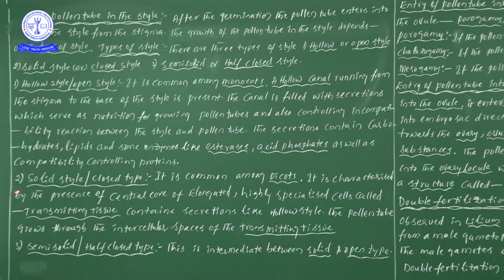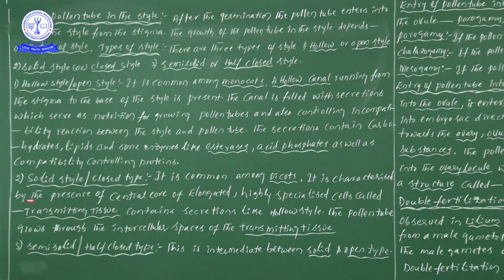Okay, so next, the solid style point of view. The second one is the solid style or closed type of style. This kind of style is very common in dicotyledons. Solid style or closed type is common among the dicots.